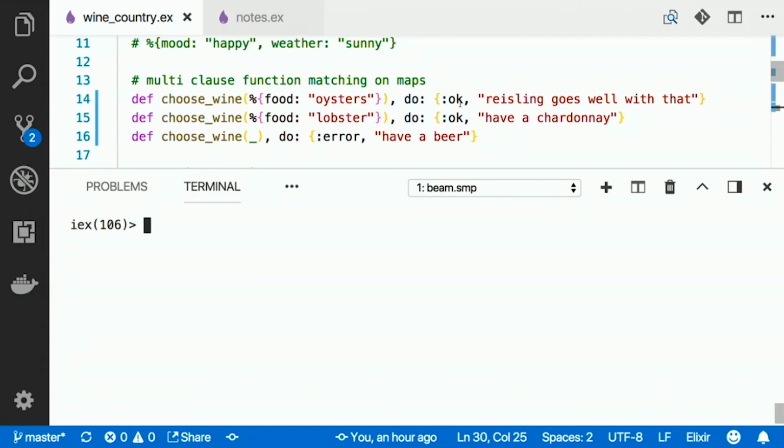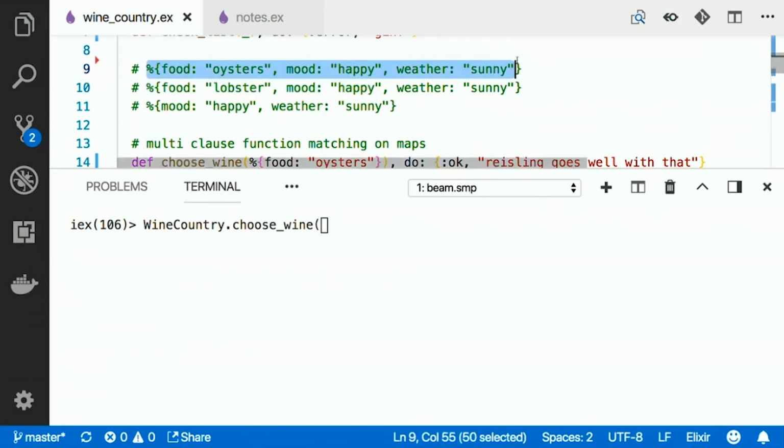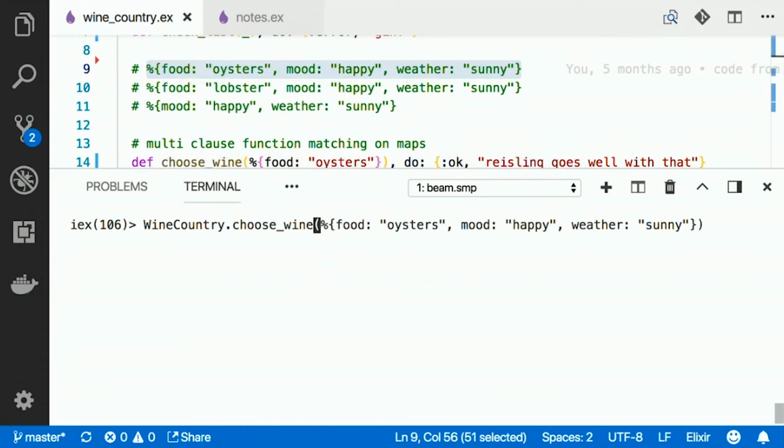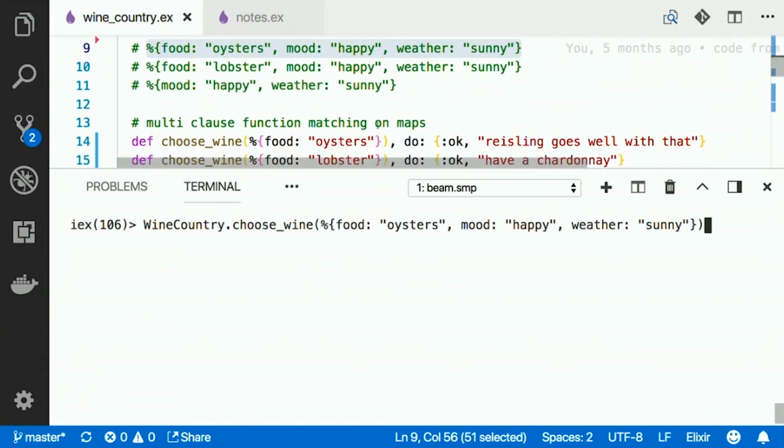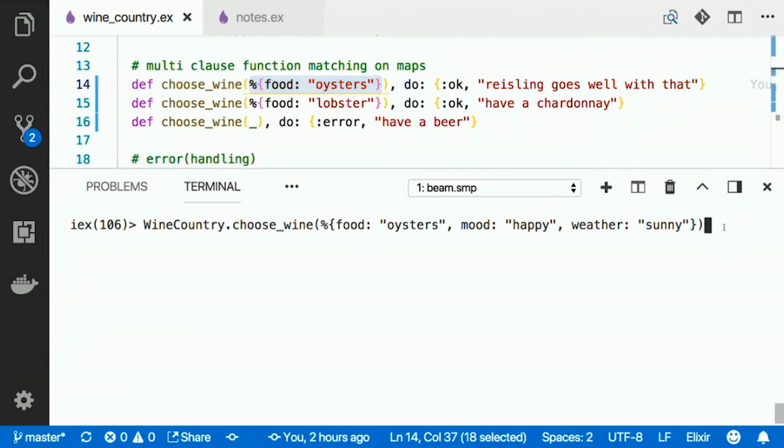What we're doing here is trying to work out what wine goes with a certain type of food. So let's run this function here. And today I'm in the mood for oysters. What's going to happen here is I'm calling choose wine, and I'm using pattern matching to match on part of that map. In this case, we're using oysters, and we should expect it to output Riesling goes well with that.